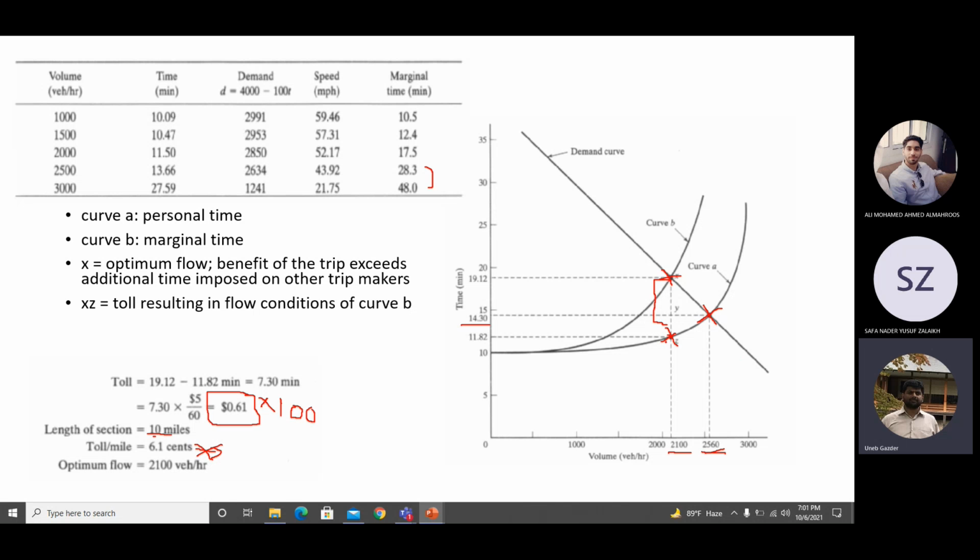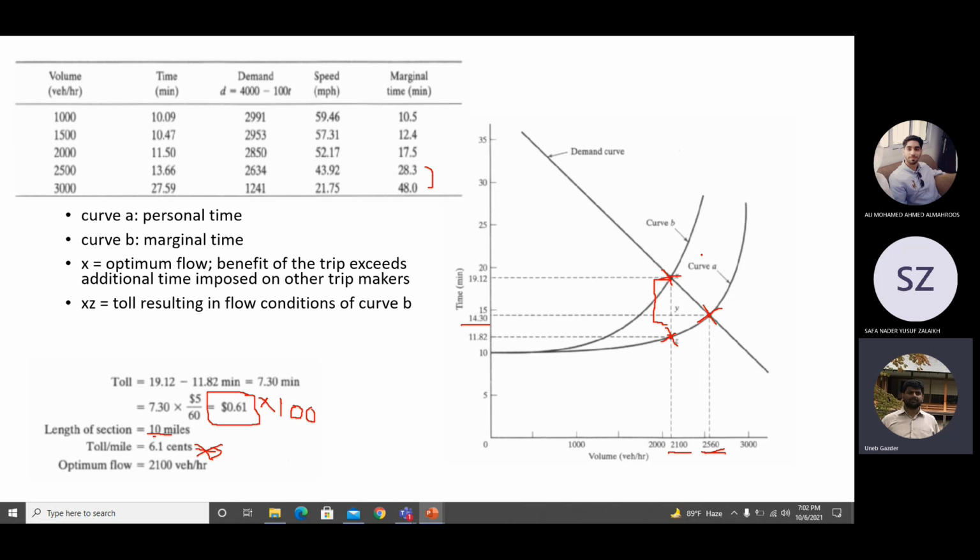So marginal time or marginal cost in terms of highway use is basically the extra cost or time which you are causing to everybody in addition to the average travel time which is for everybody. If you were not there on the highway, the average travel time for everybody would have been less.